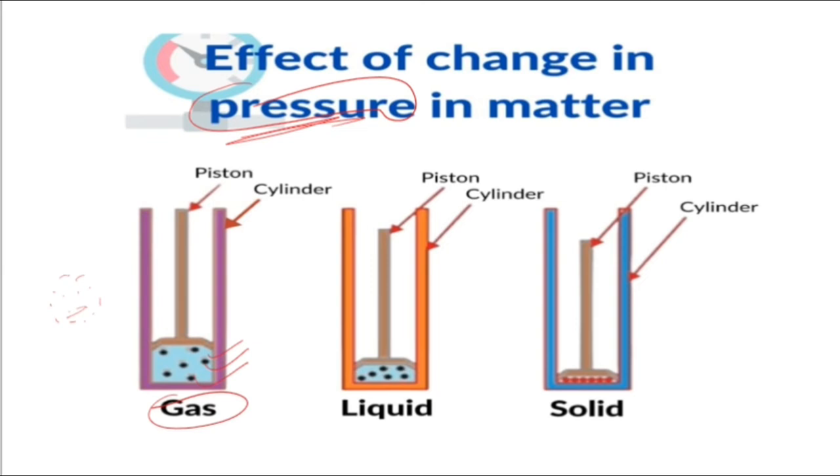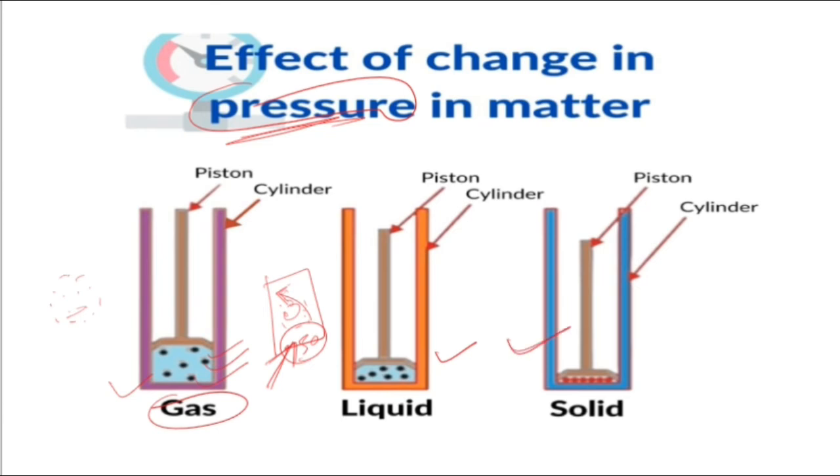For example, there is a bus filled with 10-20 people, and then pressure is applied so that 50 more people get inside the bus. What happens? These people will come close to each other because of the limited space. So when pressure is applied to gases, they change into liquid form. And when more pressure is applied to the liquid form, it changes into the solid state of matter.